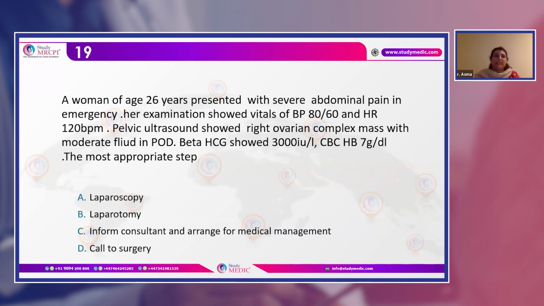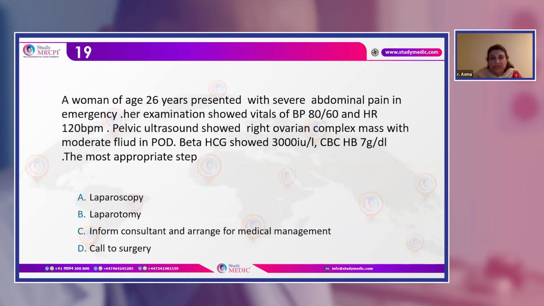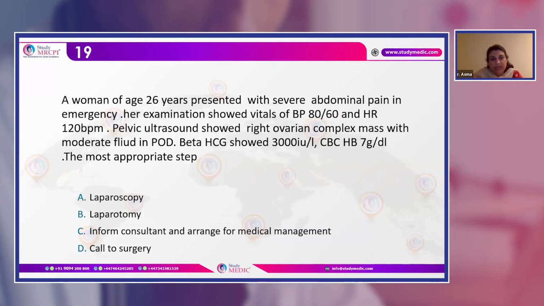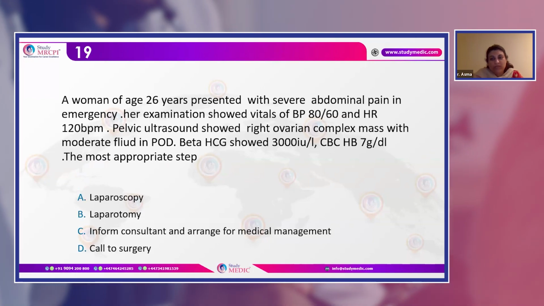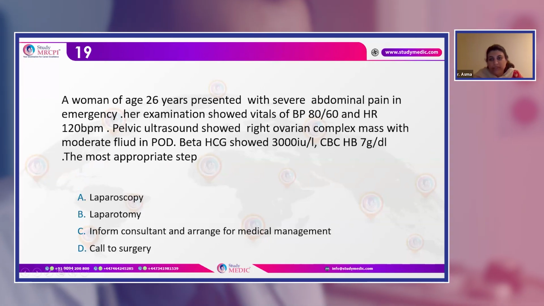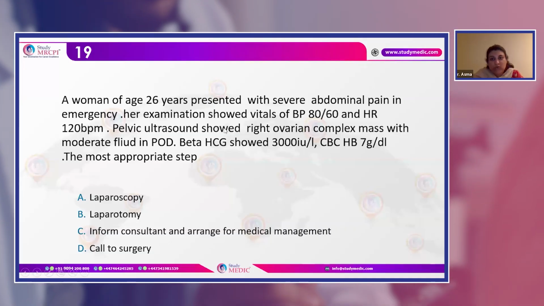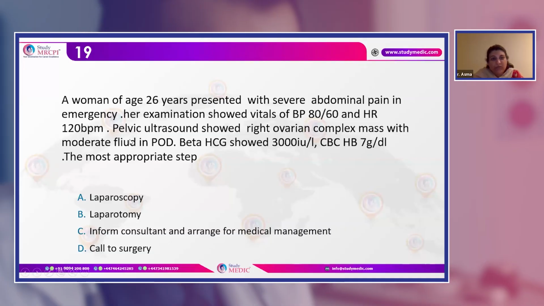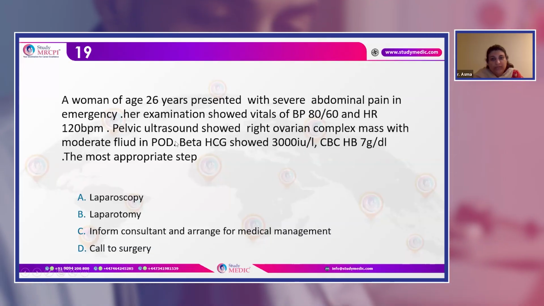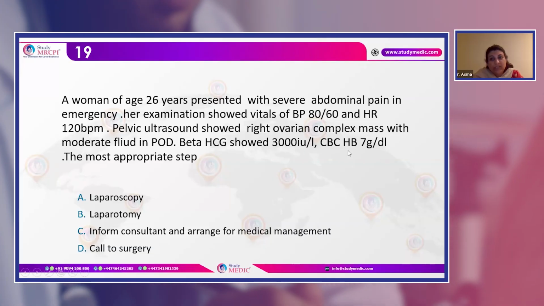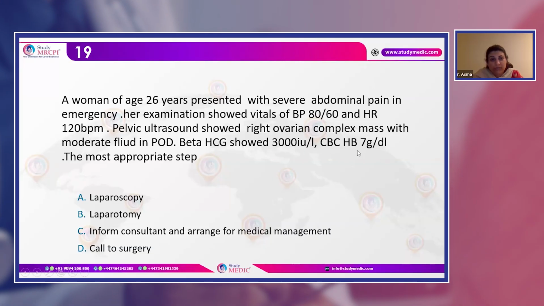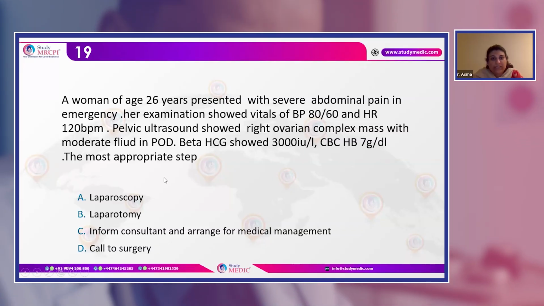Now, question number 19. A woman of age 26 years presented with severe abdominal pain in emergency. Her examination shows vitals of BP 80/60. Heart rate is increasing, that is 120 BPM. Pelvic scan shows a right ovarian complex mass with moderate fluid in POD. Beta HCG is 3000. CBC shows HB of 7, so it's dropping. So the most appropriate step.